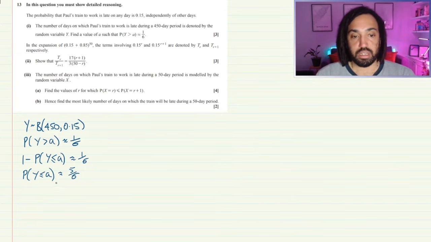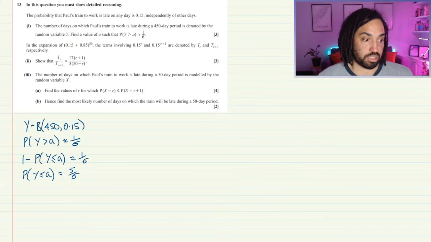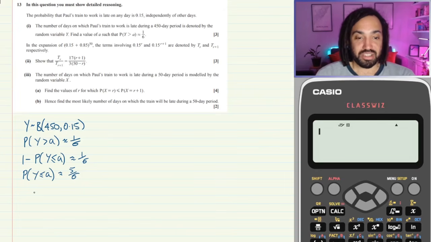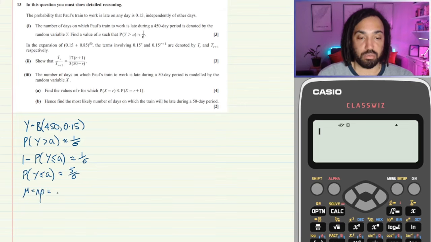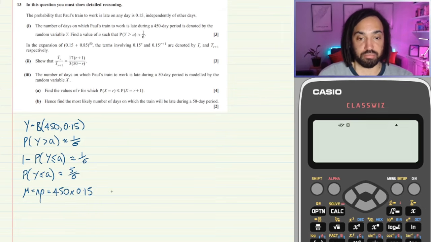Okay. Now, what we need really is an inverse binomial, which I don't have on this calculator. So instead, I'm going to approximate using the normal distribution, just for fun. In order to do that, I need to work out the mean, which is np, the number of trials multiplied by the probability, which will be 67.5.